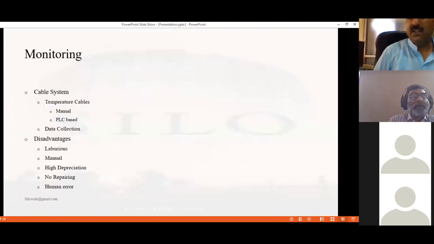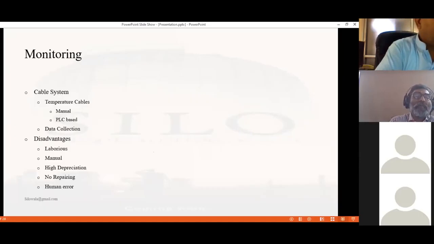The last component of SLAM is monitoring. That is very critical, most important, because when you have some loopholes during your storage and you are monitoring and keeping an eye on your grain, then you can address the challenge, and this monitoring will lead to actionable decisions. Currently in Pakistan, a cable system is present that only demonstrates temperature.